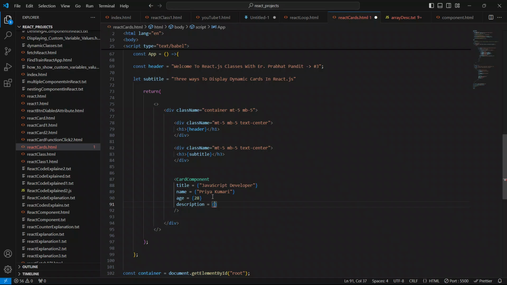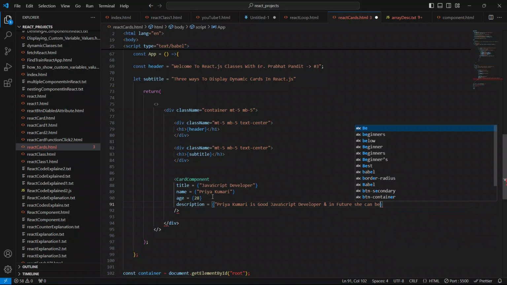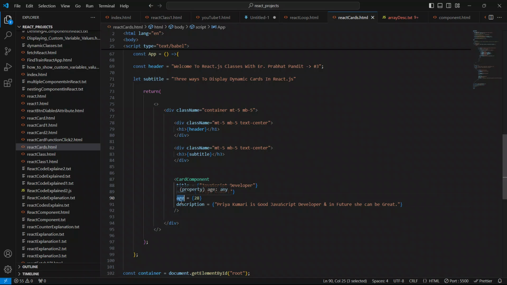For the description I'll say Priya Kumari is a good JavaScript developer and in future she can be great. Okay, enclose it inside single or double quotes. So description is this, age is this.